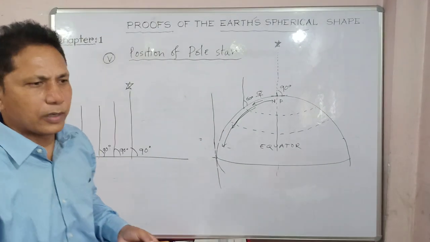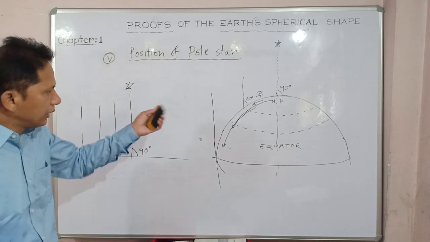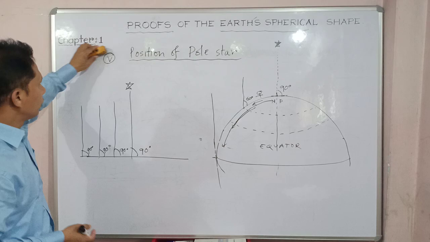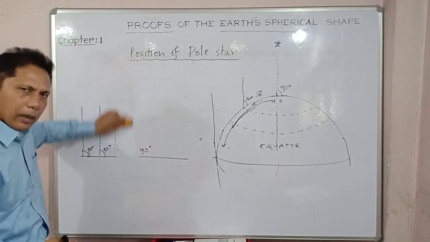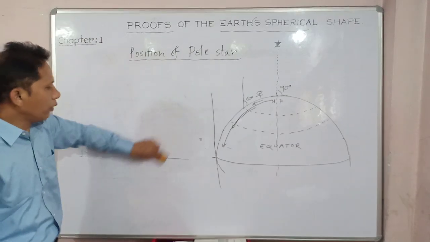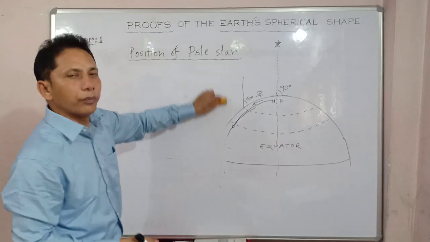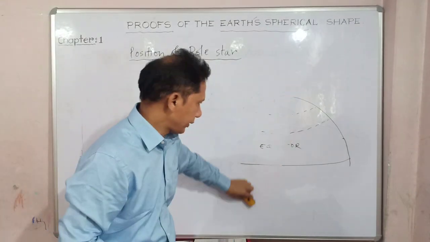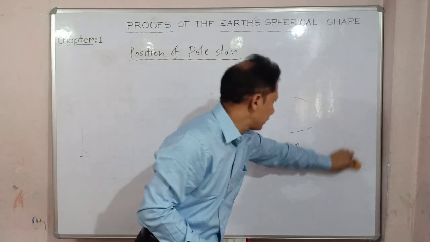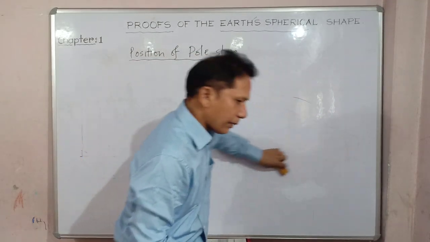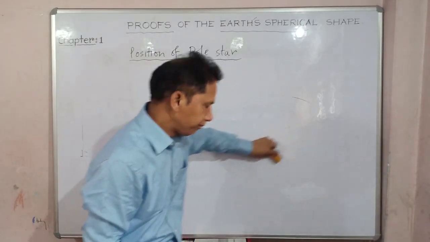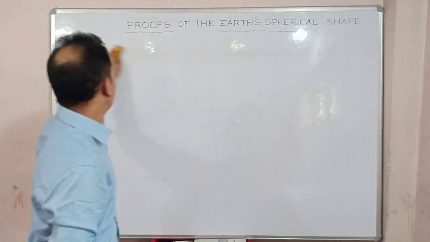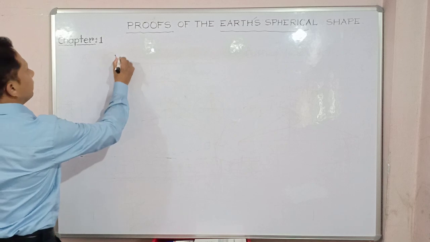Maybe your question will be a 3 marks question, 2 marks question, right? So with a diagram you have to show all those details. Got my point? So this is what it is about the pole star. Okay, with the help of the position of the pole star, we can witness that the Earth is spherical, right? Now next to this, there are some other proofs also. Now next to this, let's see.